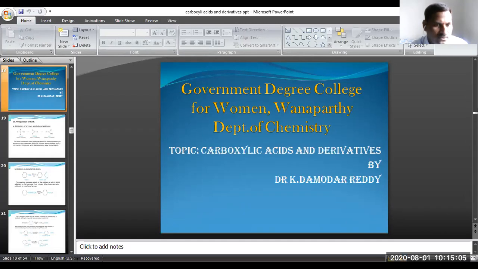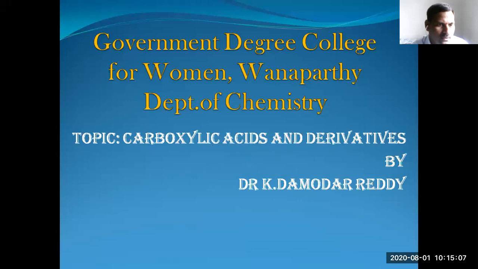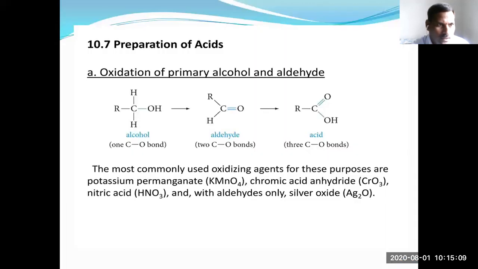So, the first reaction is oxidation of primary alcohols and aldehydes. Primary alcohols undergoing oxidation reaction give aldehydes. Aldehydes on further oxidation give carboxylic acids.